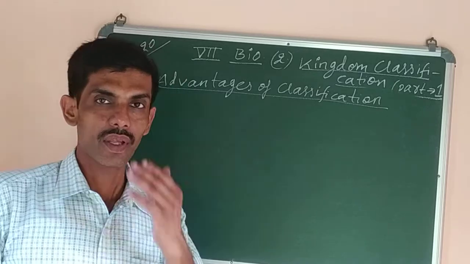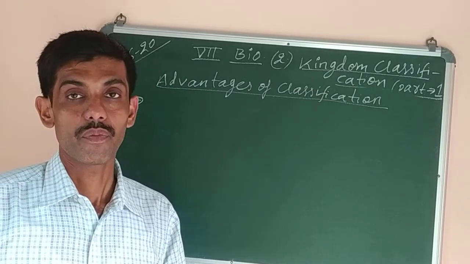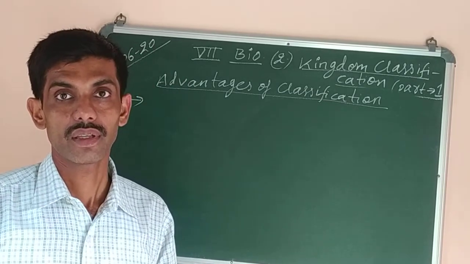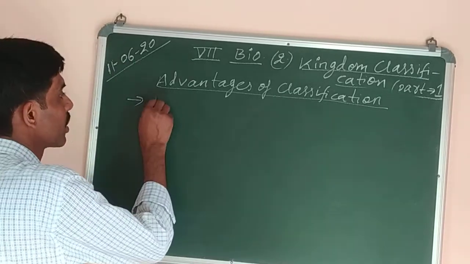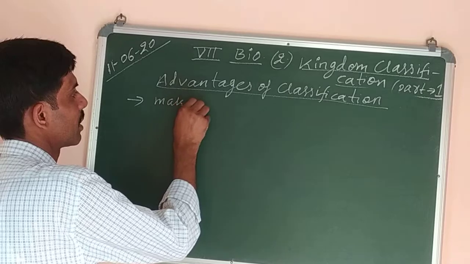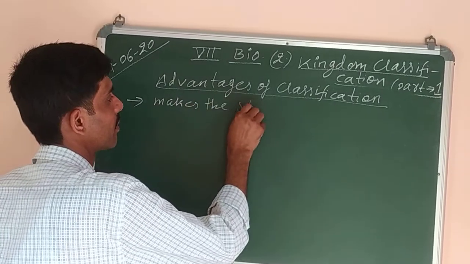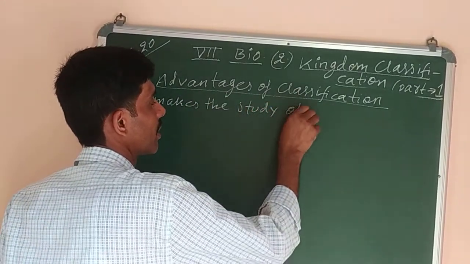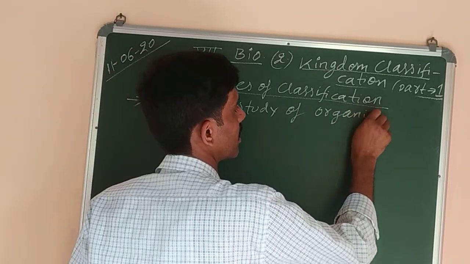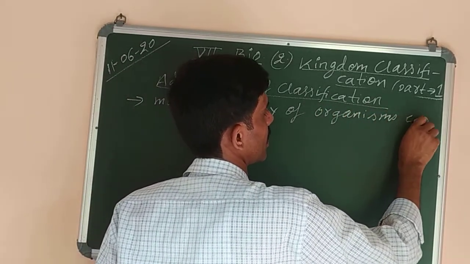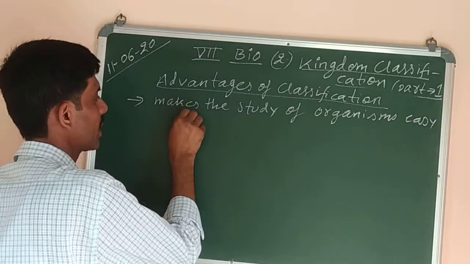Number one, classification makes our study easier, systematic, and saves time. So it makes the study of things or organisms easy and systematic.